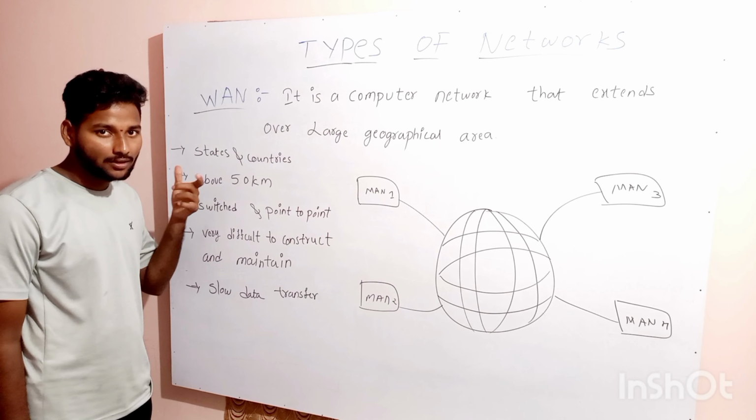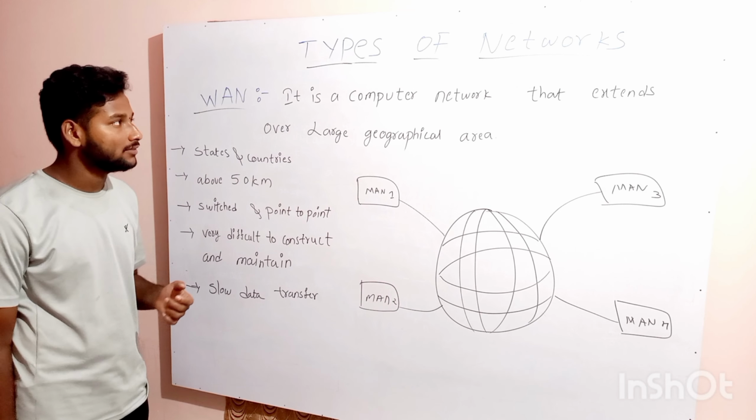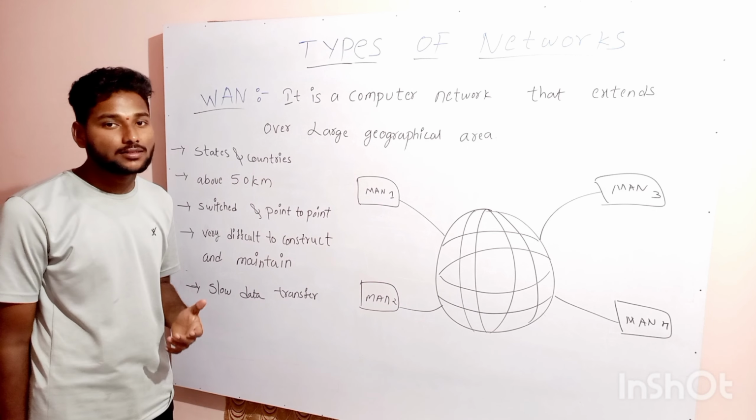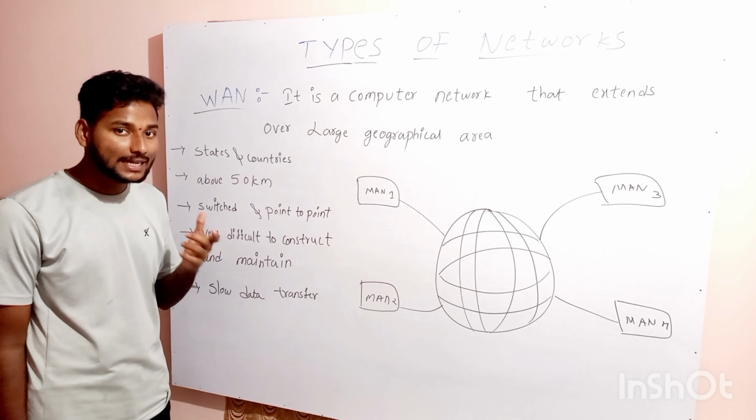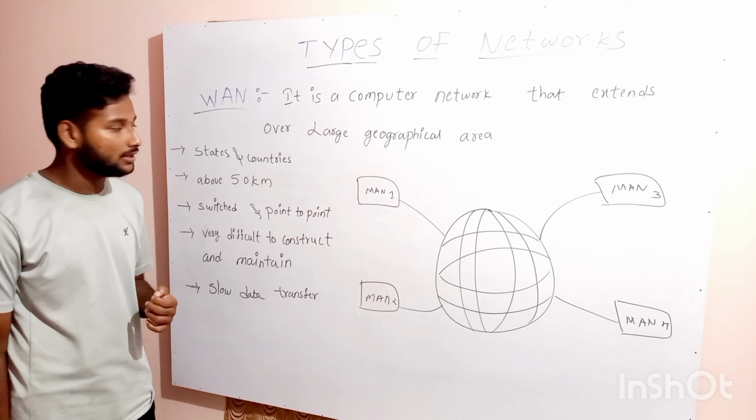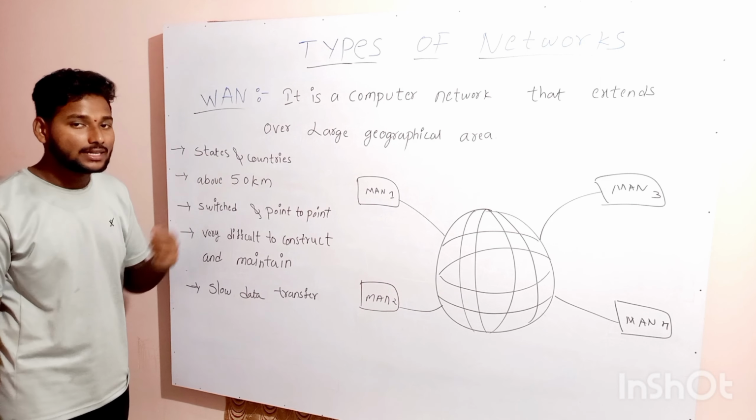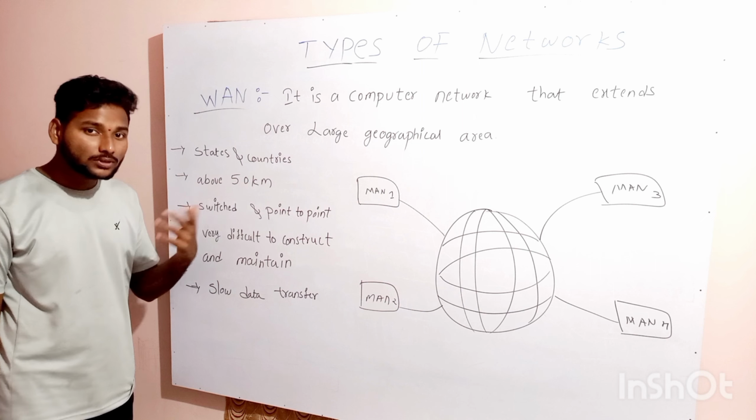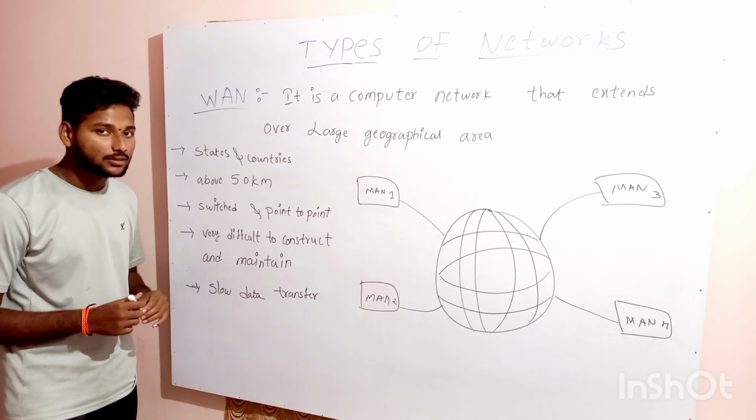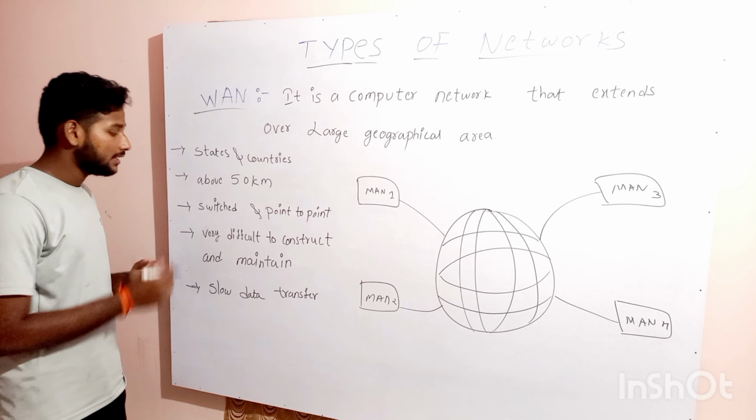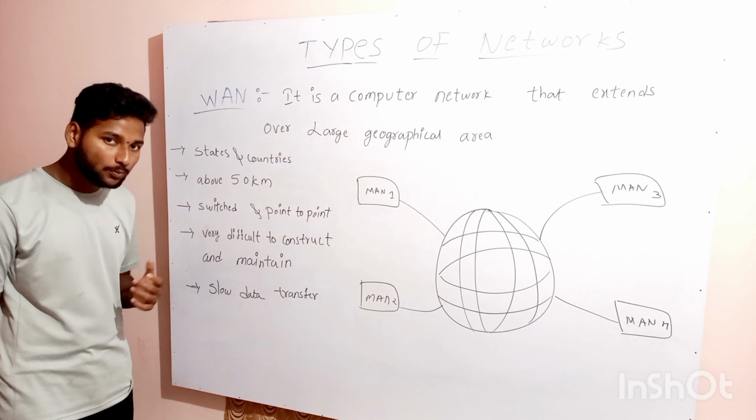Let us see about the WAN, wide area network. It is a computer network that extends over a large geographical area, such as countries and cities, where the connection is established. Okay, it is over the states and the countries. The range is more than 50 kilometers of connectivity. Okay, there are two types of WANs, switched WAN and point to point WAN.